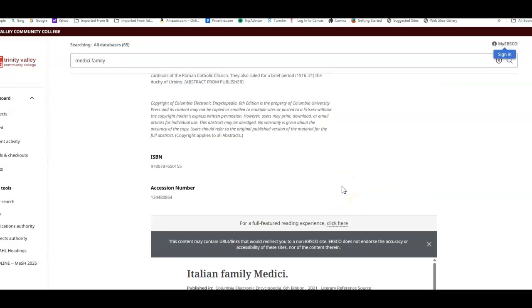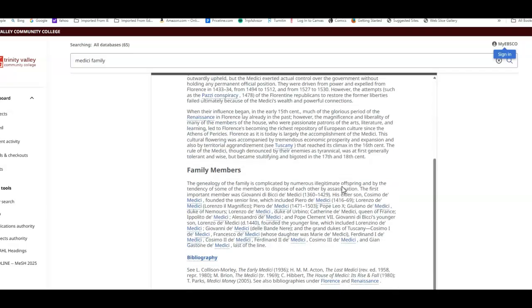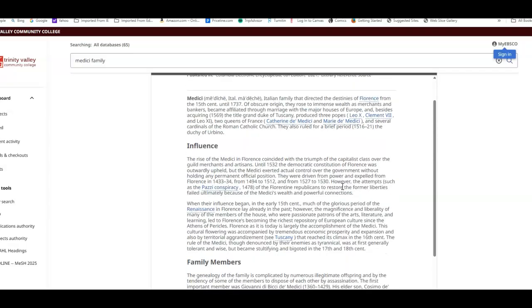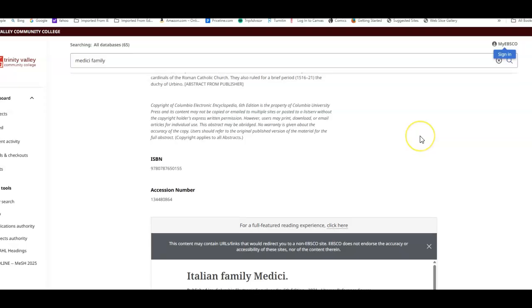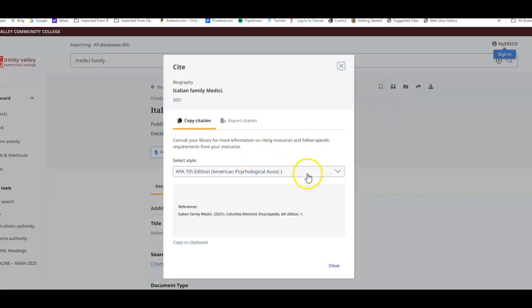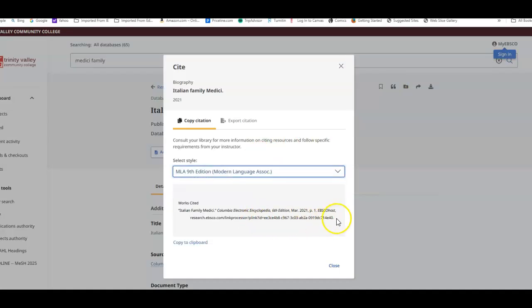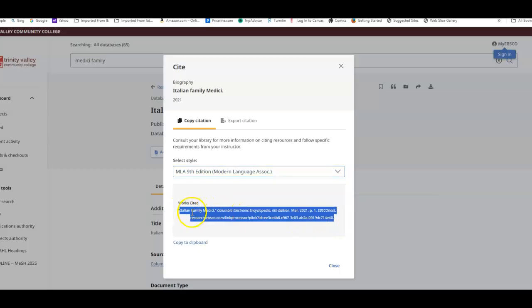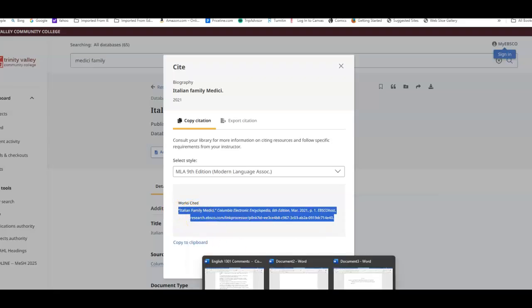It's not very long. It just talks about the influence and the family members. But again, this is one you can use if you want some basic details. Here's your citation. You just copy it. Oops. And get all of it. There we go. Copy it.